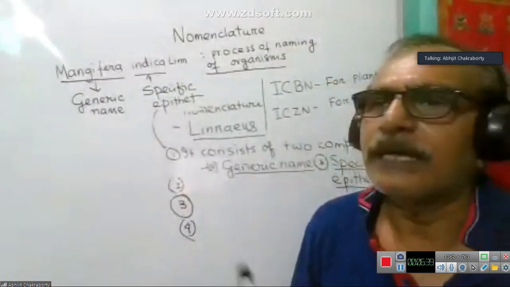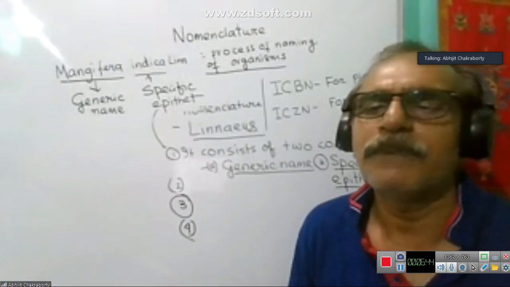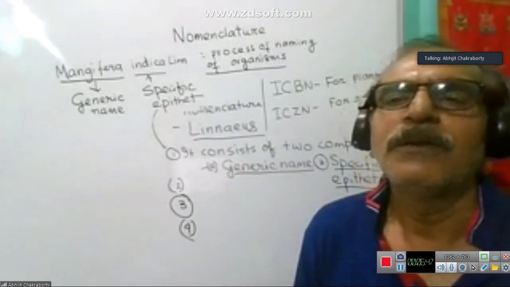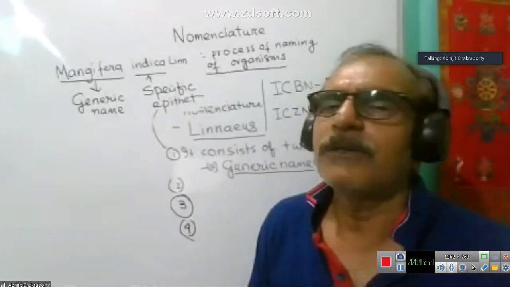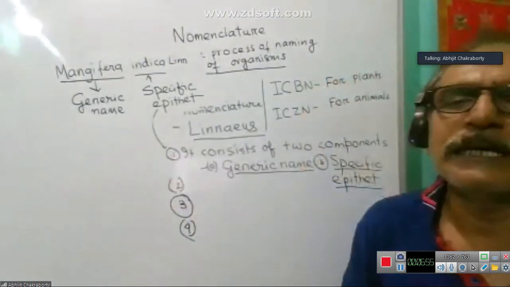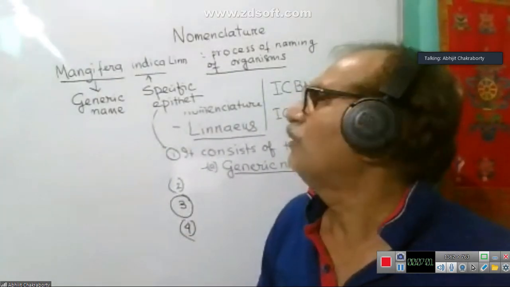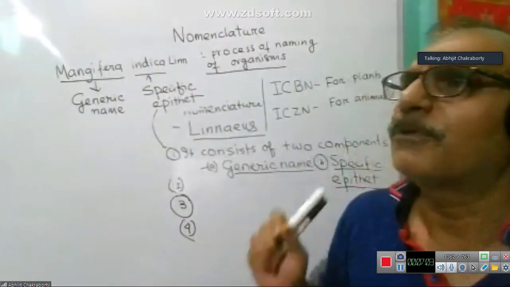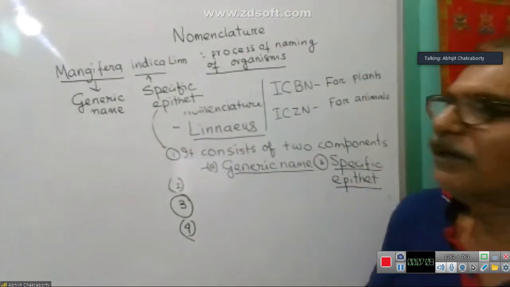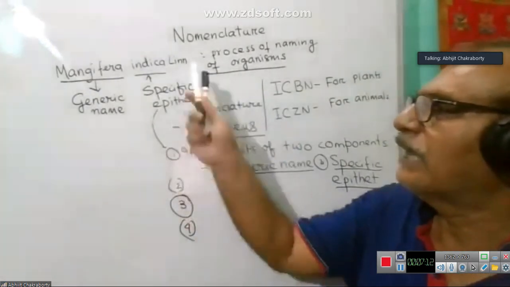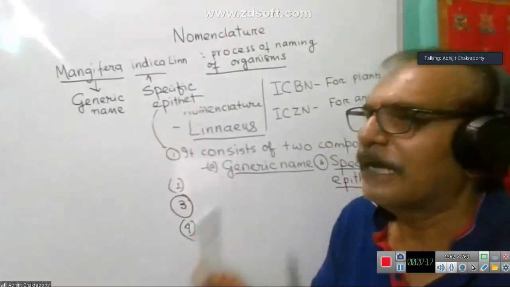But in other chapters, whenever we study different organisms, whether plant or animal, we need not mention the name of the scientist who proposed it. But while discussing the rules of binomial nomenclature, we need to write this. This is a common rule for all organisms.